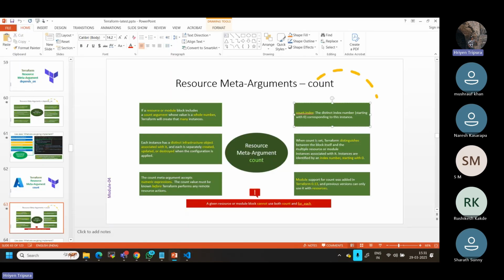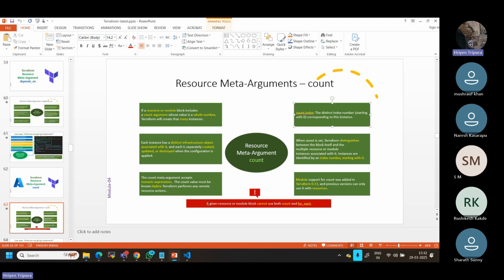Now, when count is set, Terraform distinguishes between the block itself and the multiple resource or module instances associated with it. As I mentioned, this is the index, and it is a zero-starting position. Module support: as I mentioned already, we support this in anything that is more than 0.13. So let us see more in this.